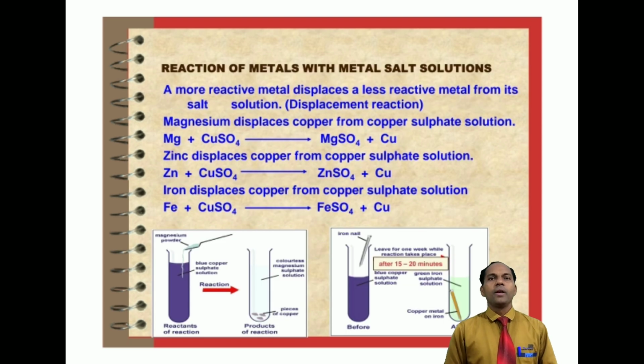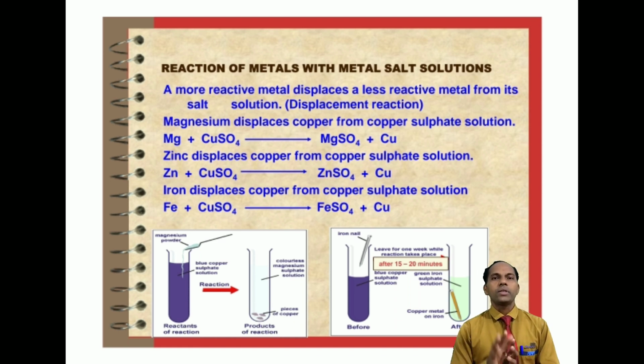Now, reaction of metals with metal salt solutions. Another chemical property of metals: how do they react with other metallic salt solutions? Here we have to go through the metal reactivity series.